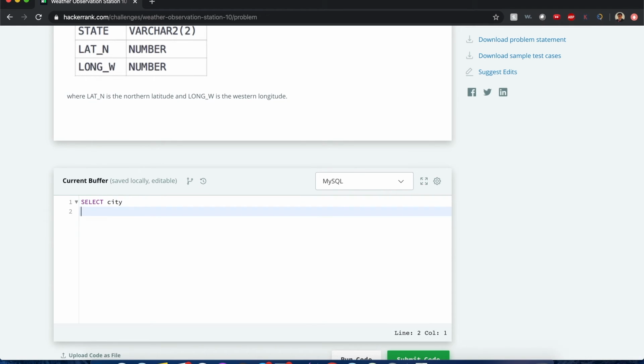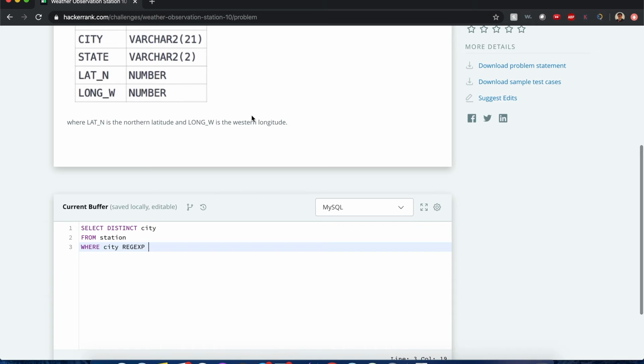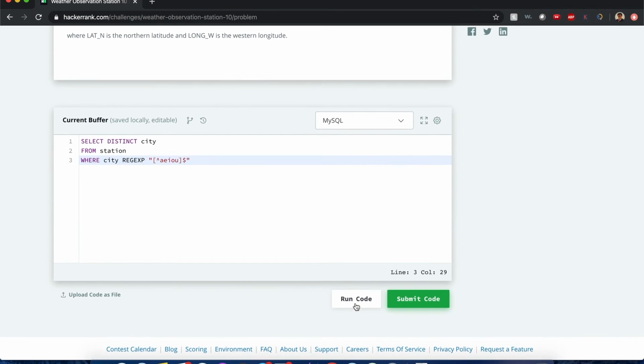You want to select the city field names from the station where the city name has a regular expression. Oh yeah, I forgot. No duplicates allowed in this query. And the regular expression in this case is going to be, it cannot be a vowel at the end of the answer. So let's try that one.